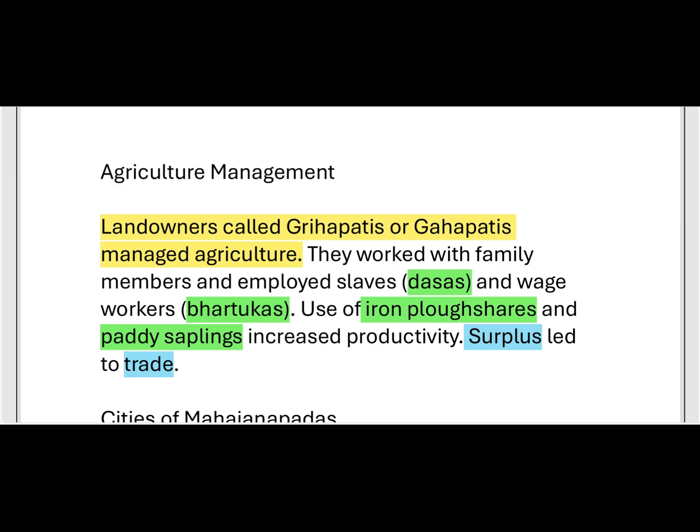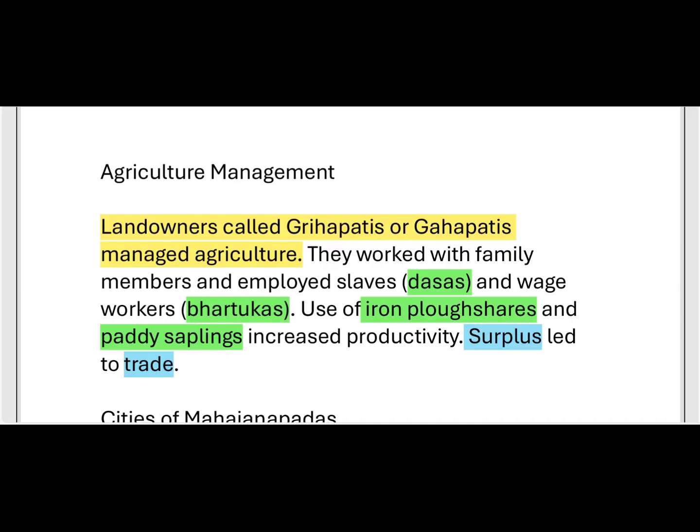Whenever a war happened, the defeated persons became slaves, and these slaves worked as laborers for the landowners. The gahapatis made them slaves and used them as laborers and also as daily wage workers.